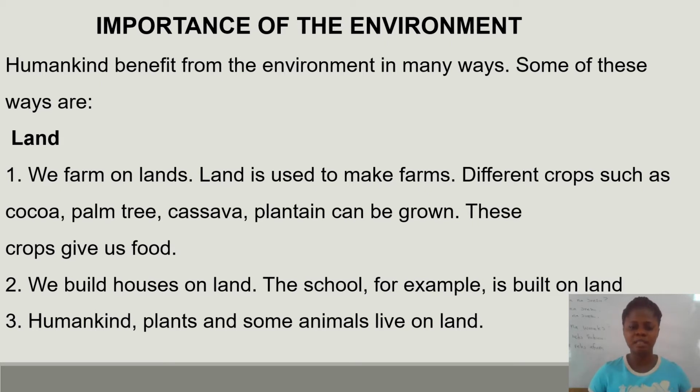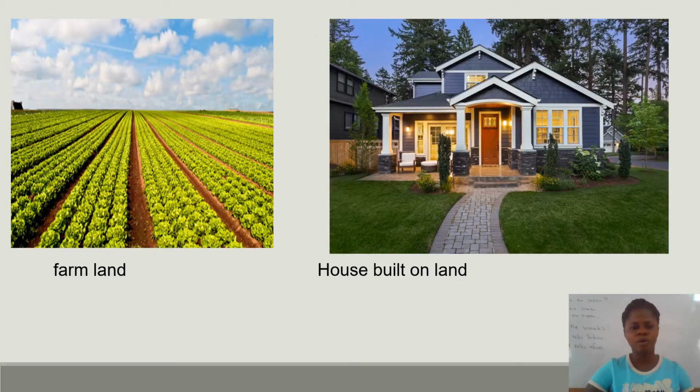So the land is important to us, and the land is part of the environment. So it means that the environment is also important to us. You can see the farmland and then you can see the house. They are all on land.